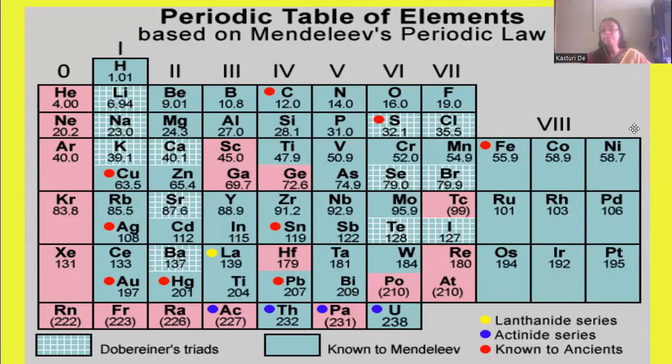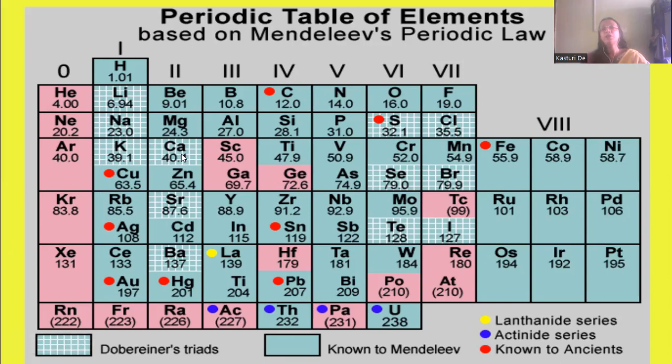Okay, see the picture here. These totally blue colored boxes were known to Mendeleev. But the blue colored boxes with white checks were known as Dobereiner's triads. Lithium, sodium, potassium are triads.